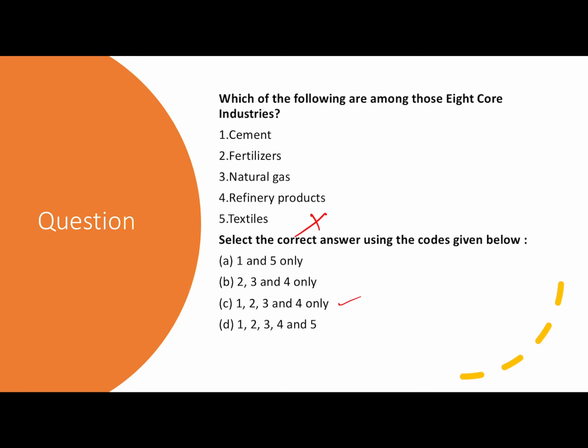In this question, you can eliminate what is not the part of it, and if you wish to remember, you can remember it this way, that coal, crude oil and natural gas are sources of energy, refinery products are the byproducts of the sources of energy, steel, cement, electricity are very crucial for establishing any traditional industry, adding to it fertilizer, which is a traditional industry. So that was all about this lecture. This completes our topic, price indices.